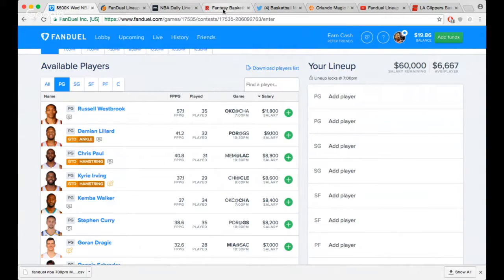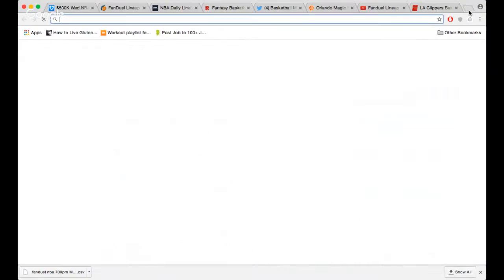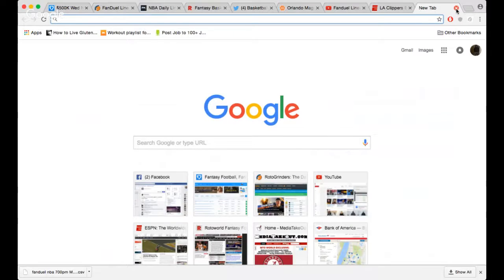I want to see how many points they're projected to score. Let me load up the. Oh, I can actually go look at it from the lineup builder.